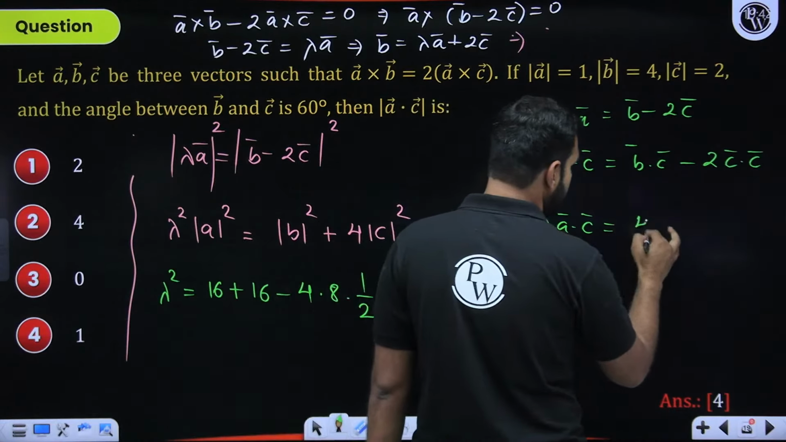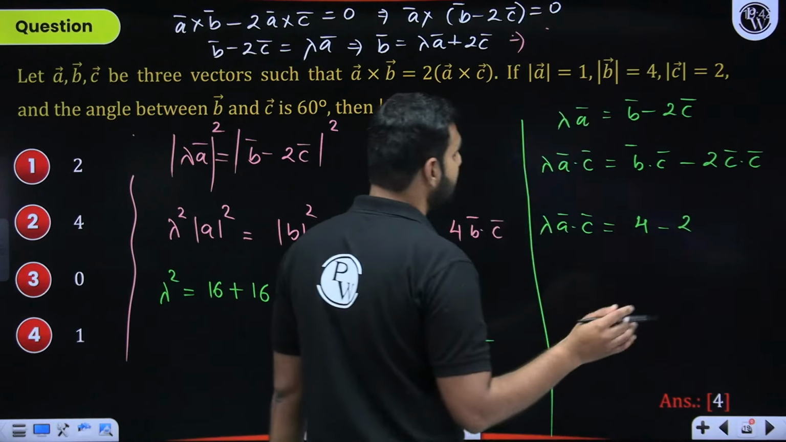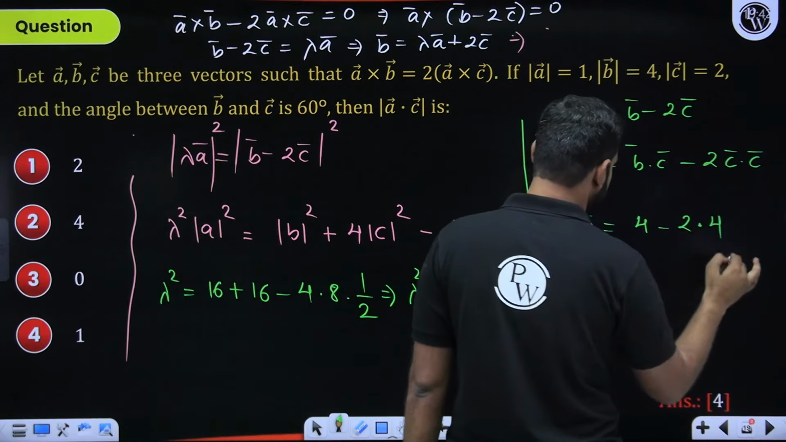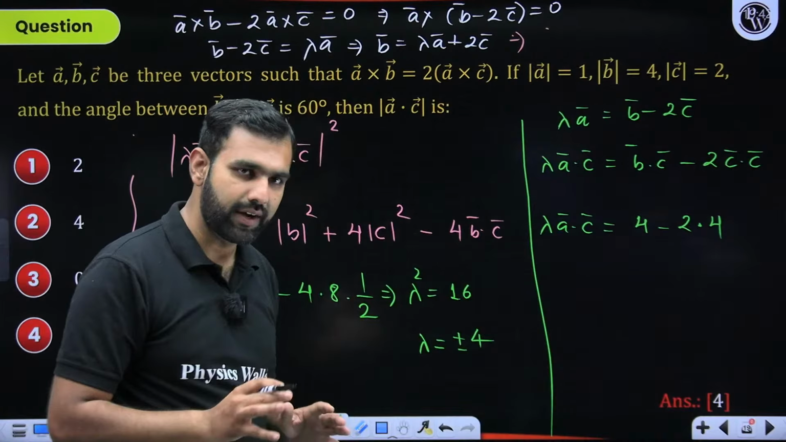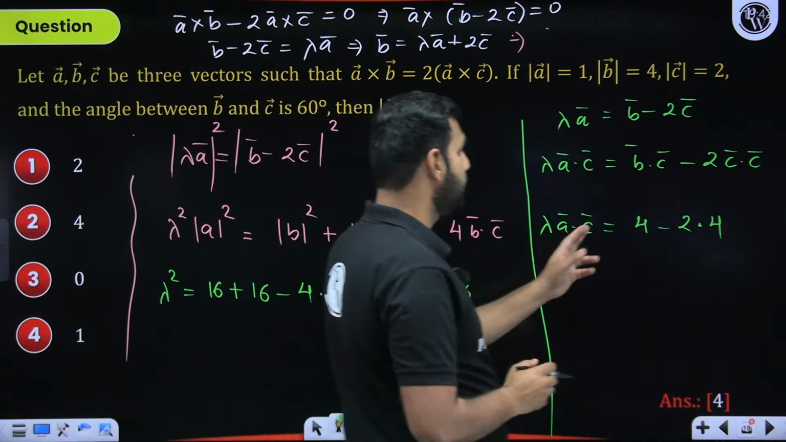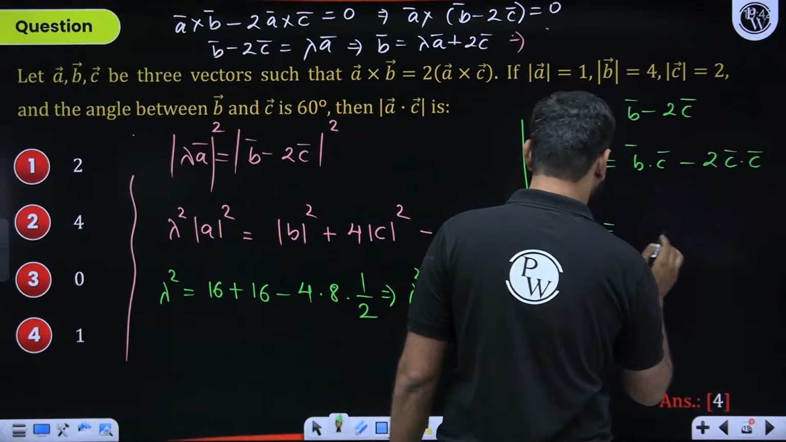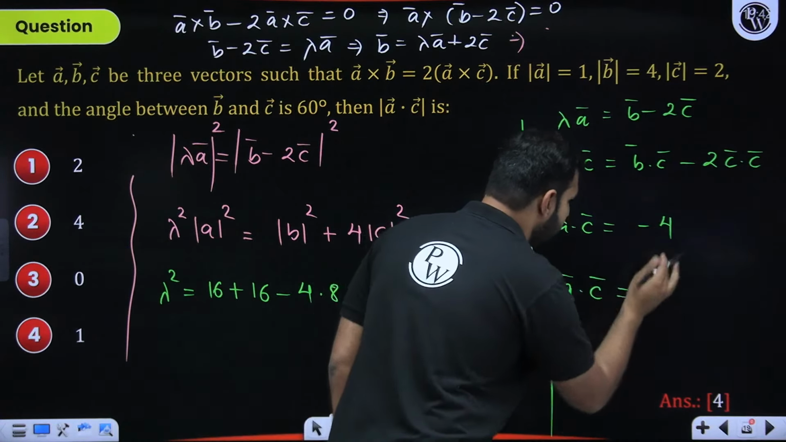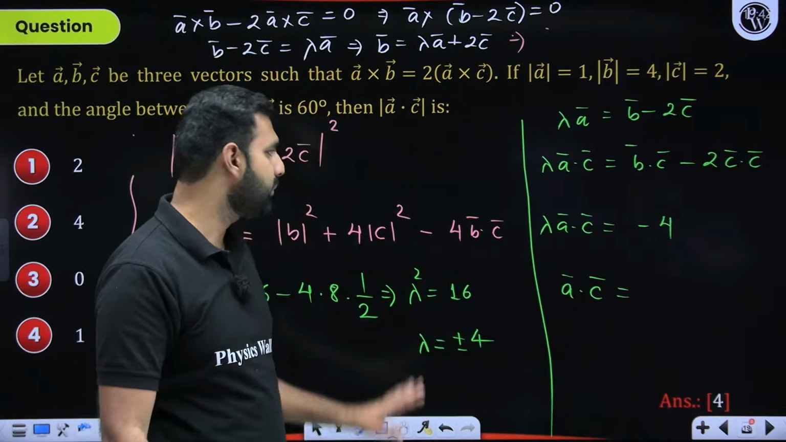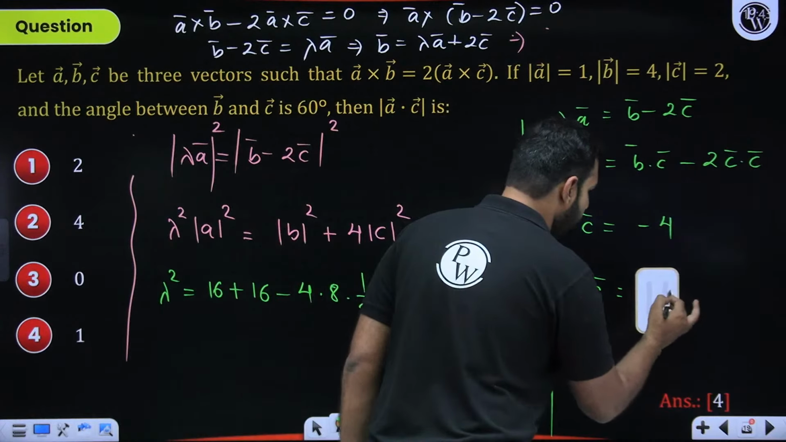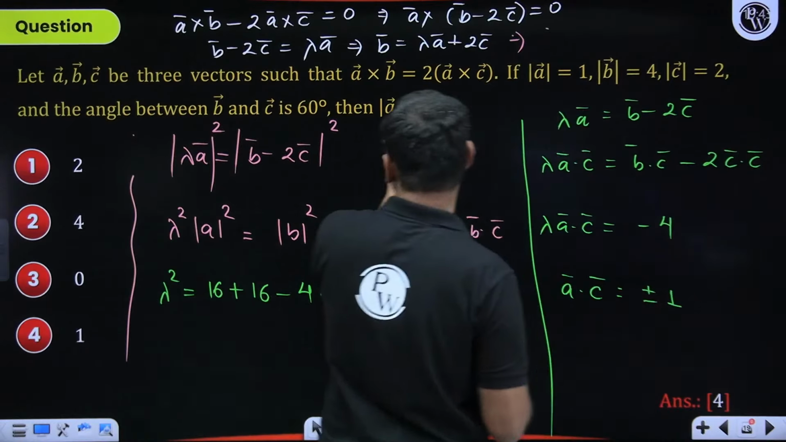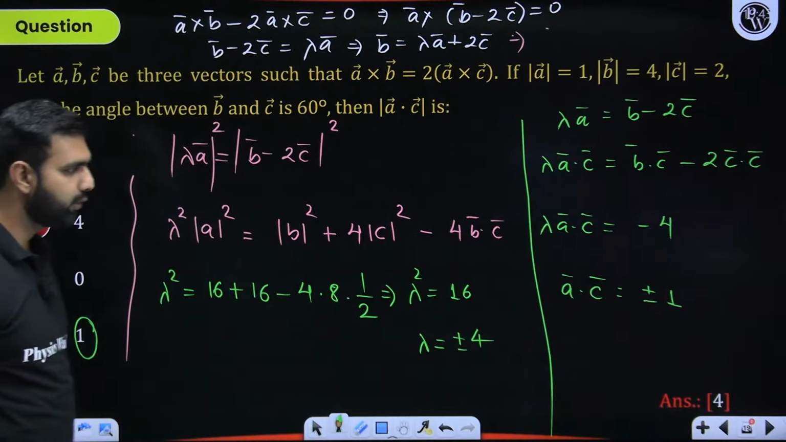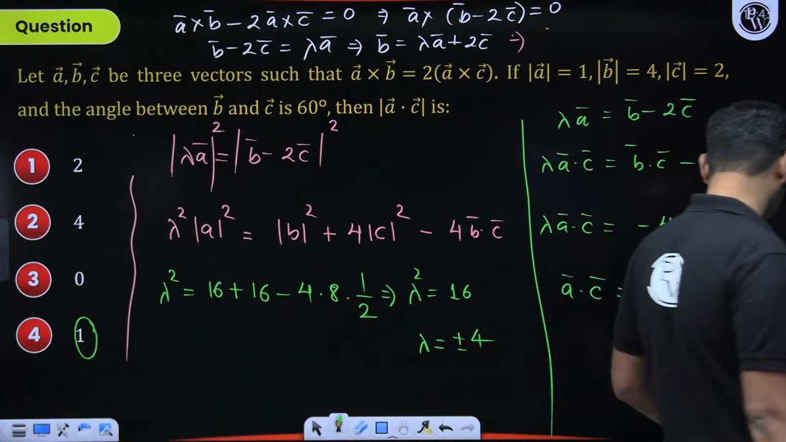So that's 4 minus 2 times C dot C. C is basically 2. So mod C square, that is 4. I hope there is no confusion on that. You are understanding it comfortably. So this is 4 minus 8. That's minus 4. Now, when you talk about A dot C, this should be minus 4 upon lambda. Lambda is plus minus 4. So this should be plus minus 1. But we are asked about mod of A dot C. So when I say mod of A dot C, it should be plus 1. Did you understand this comfortably? Can I move ahead with the next question here?